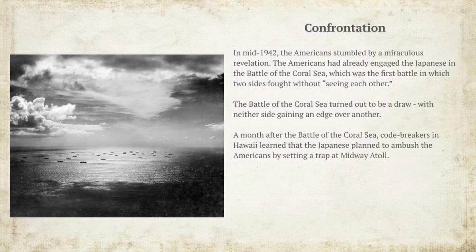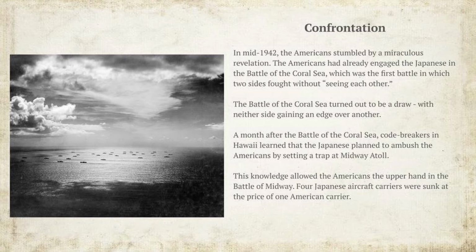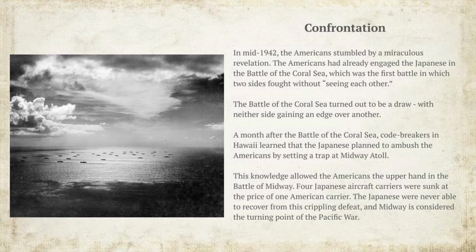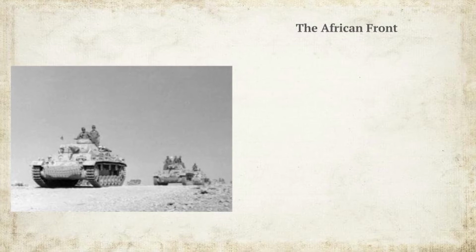A month after the Battle of the Coral Sea, codebreakers in Hawaii learned that the Japanese planned to ambush the Americans by setting a trap at Midway Atoll. This knowledge allowed the Americans the upper hand in the Battle of Midway. 4 Japanese aircraft carriers were sunk at the price of 1 American carrier. The Japanese were never able to recover from this crippling defeat, and Midway is considered the turning point of the Pacific War.